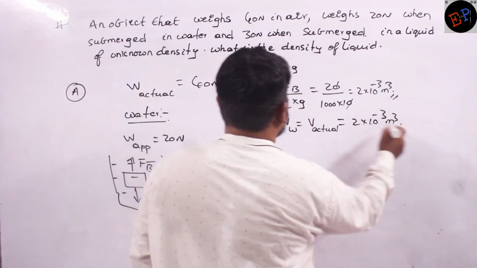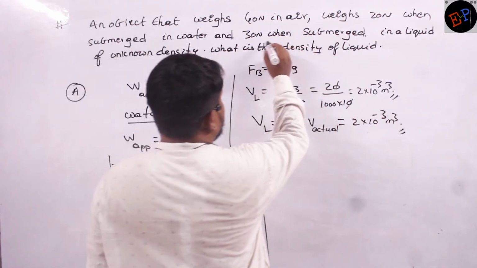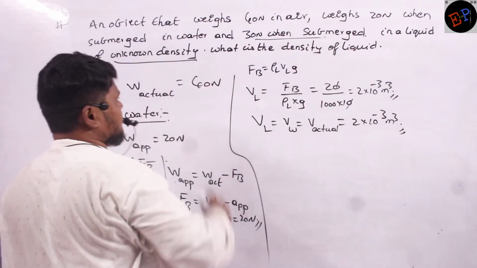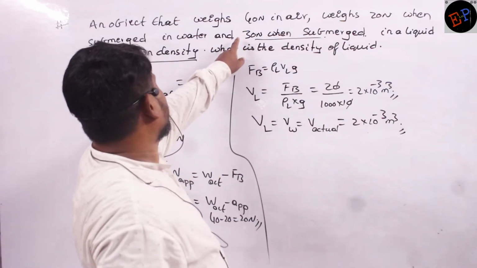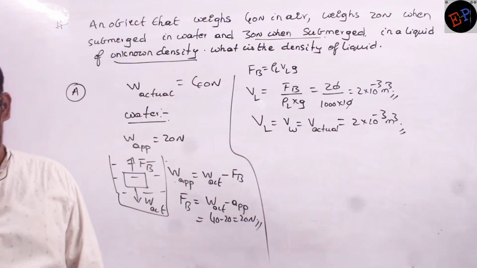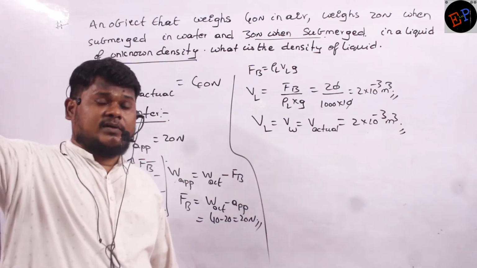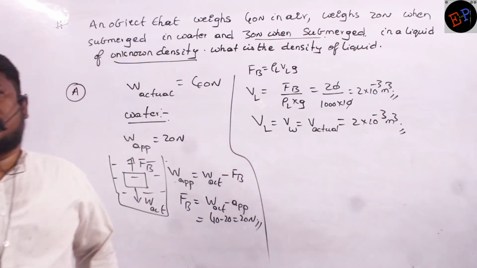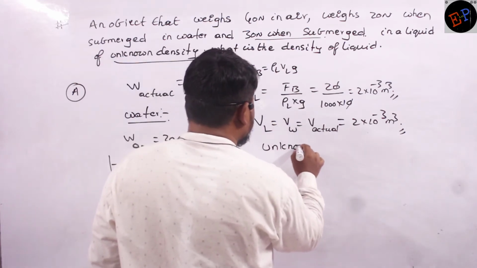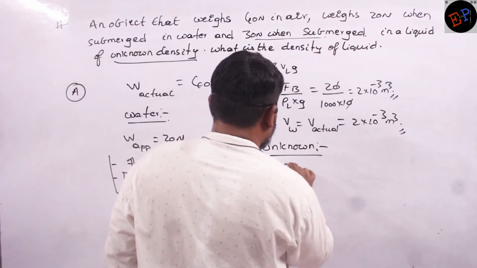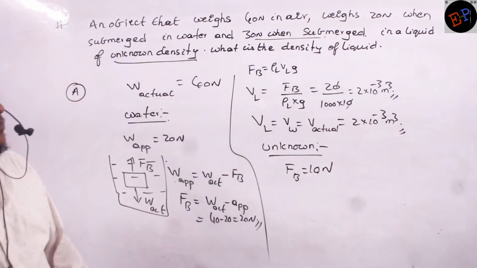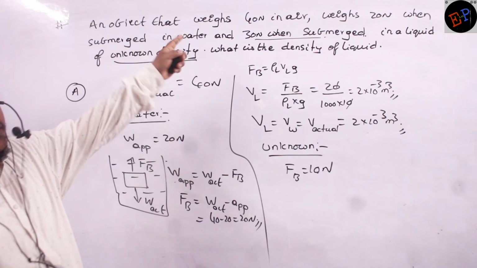What is the second condition? Now it is submerged in another liquid of unknown density, and the weight of the body is 30 Newton. That's all. When we submerge it in another liquid, its weight is 30 Newton. If the weight is 30 Newton, what is the force of buoyancy? Force of buoyancy is 10 Newton, no? Clear? Because 10 plus 30 should be equal to 40.